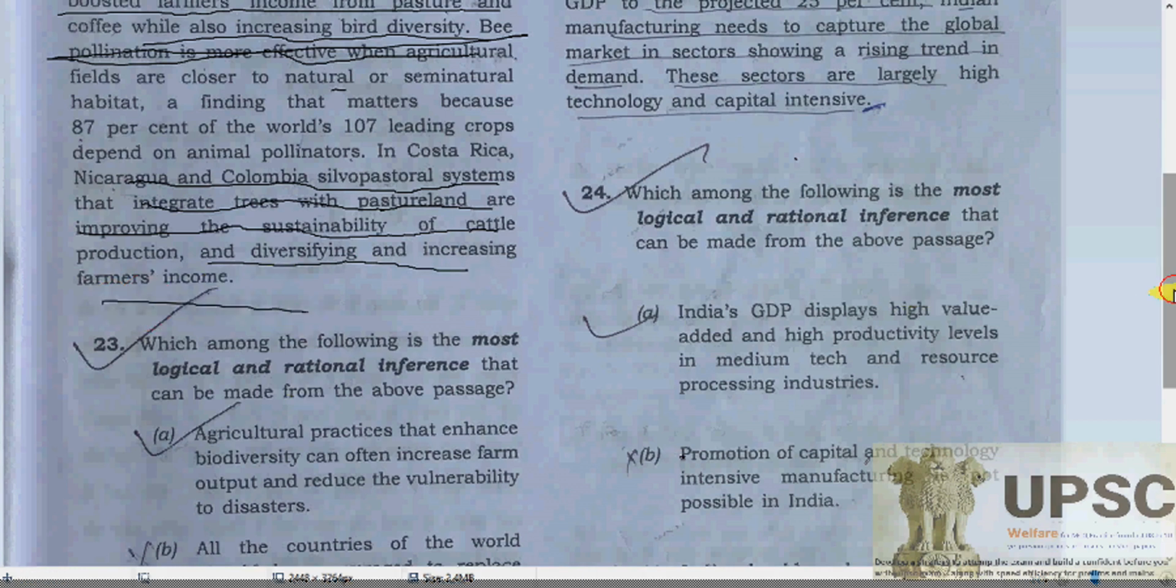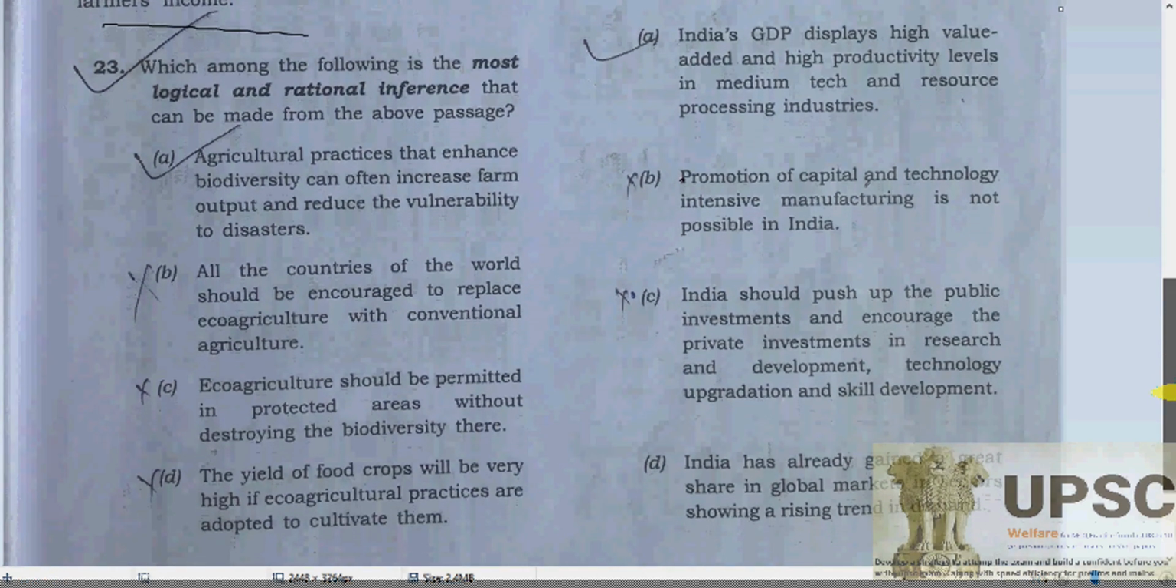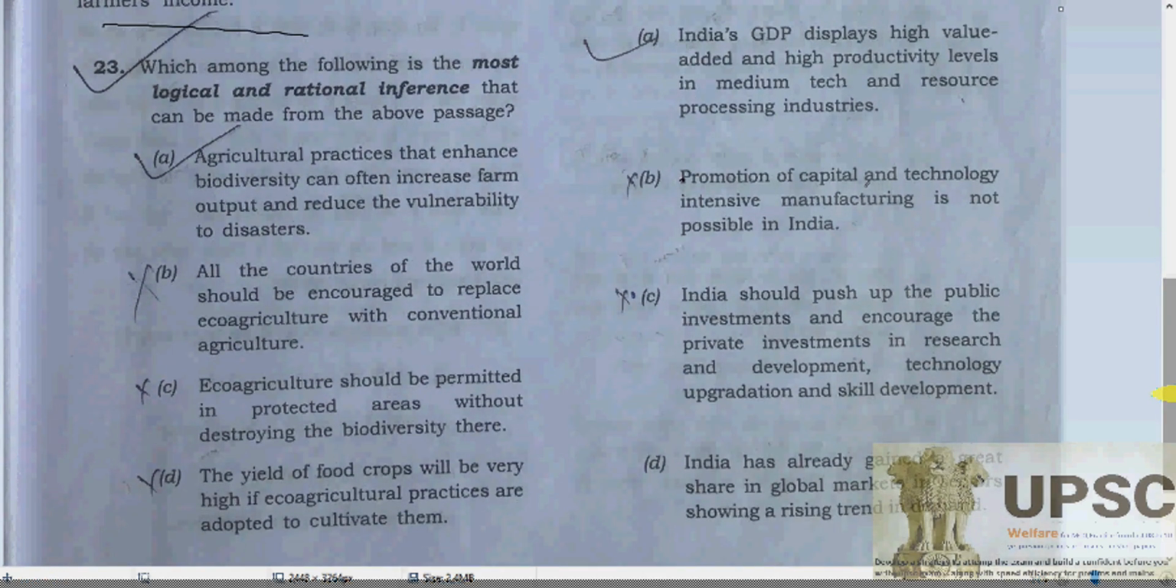So the question: the most logical and rational inference that can be made from the above passage. What the writer is trying to say is that agricultural practice should be increased, but biodiversity can often increase the farm output and reduce vulnerability to disaster. So here, what option will be appropriate?